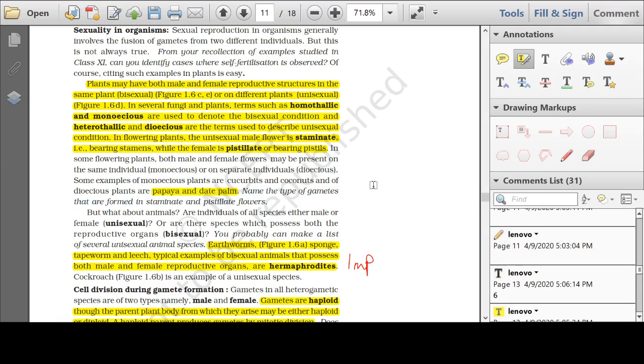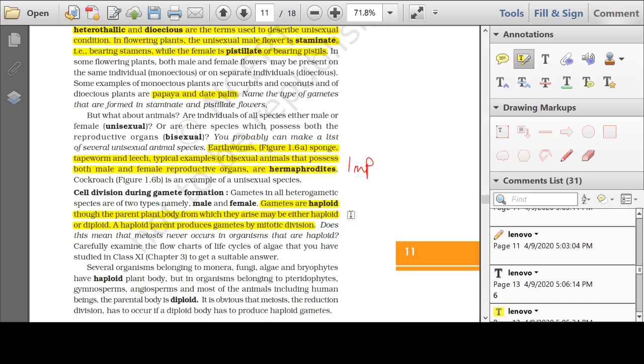Now one question will come, very often it comes in exams. If you're asked that you have a papaya plant in your kitchen garden and you find that flowers come in the papaya plant, however there are no papayas. Why does this happen? Some of the papaya plants bear papaya, some do not. This is because the papaya plants which bear papaya are the female papaya plants, or the pistillate plants, and the papaya plants that do not bear papaya are the male papaya plants, that is the staminate. So this is the reason why not all papaya plants bear papaya. A very important question, students. Now in case of animals also, there is a term called hermaphrodites.